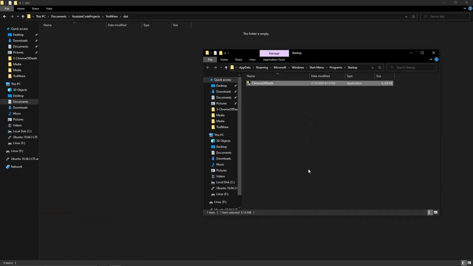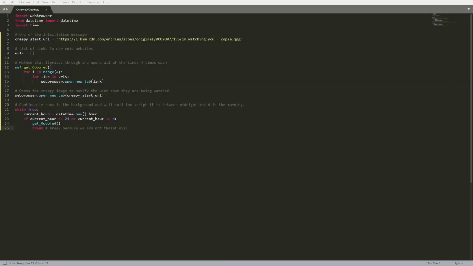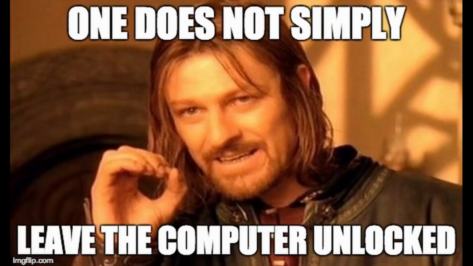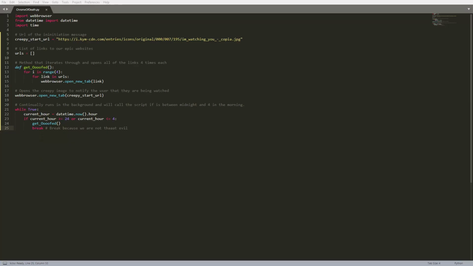So now all we have to do is put that executable into his startup folder, and every time his computer starts up now, it will be watching him. But the problem is, I can't put it on his computer right now because that requires him to leave the room with his computer unlocked. That way I can manually inject it onto his computer with a USB stick and put it into his startup drive. And that doesn't happen. So it looks like I really won't be able to demonstrate it. So that was a lot of effort wasted. Just kidding, it was barely any effort, but whatever.